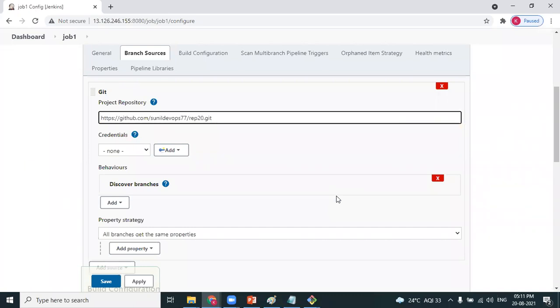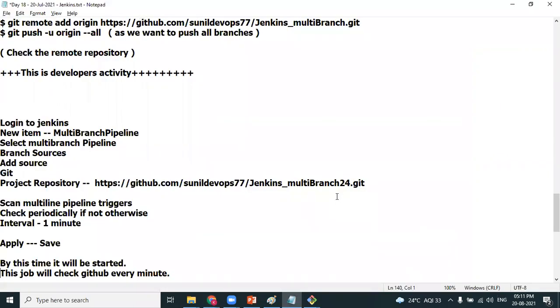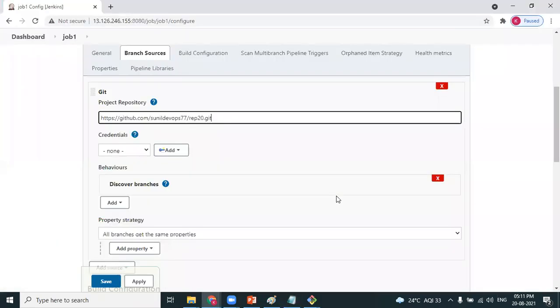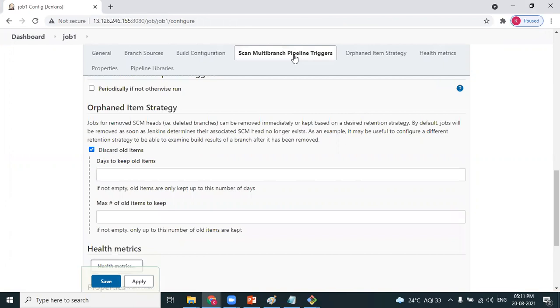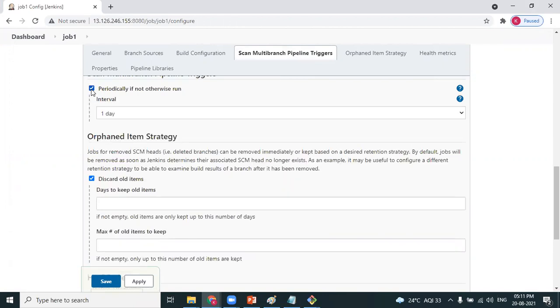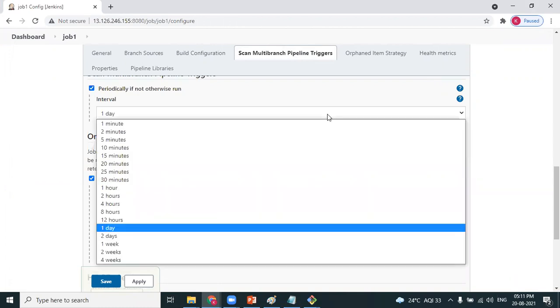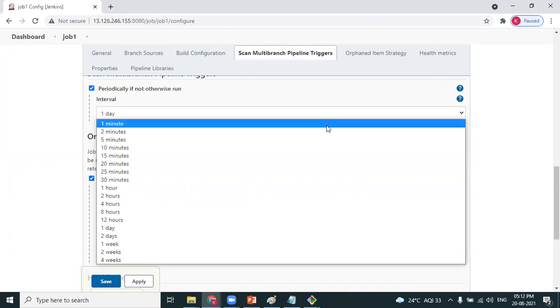Next, scan multi-branch pipeline triggers. Run the job periodically, select the periodically option, with an interval of 1 minute.